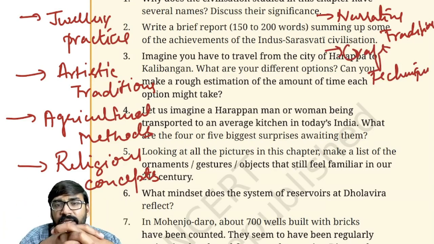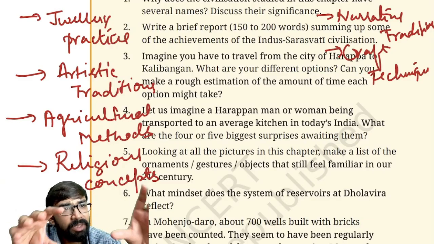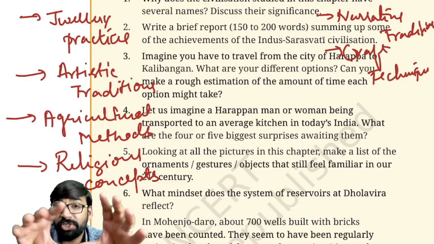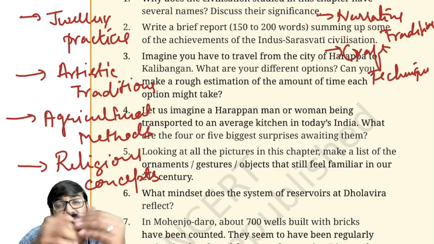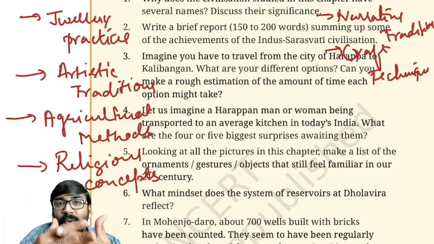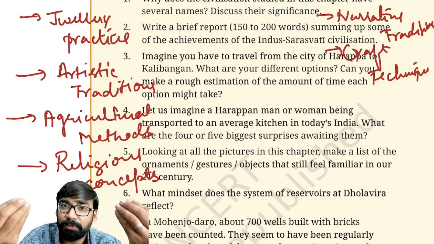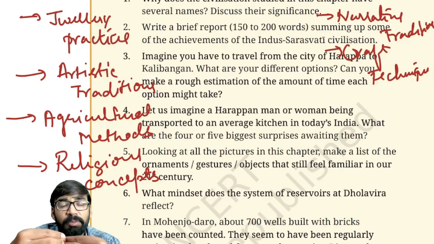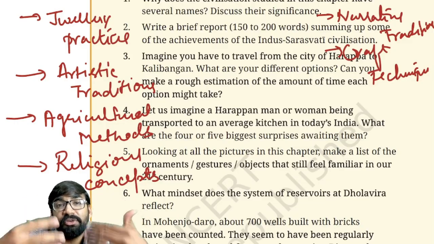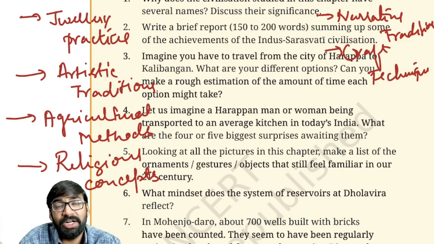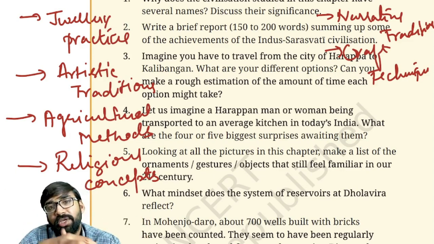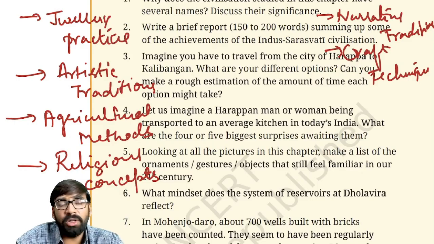After the decline of IVC, Vedic culture started with the advent of Aryans. Clear everyone? So this is all about chapter number 6, which is related to Indus Valley civilization. It was created on the rivers and its tributaries, because rivers gave prosperity to the IVC people. Possibly from here, river worship culture started, which is still continuing today. So I hope this much is clear. This is all about the important concepts in chapter number 6. Thank you so much.